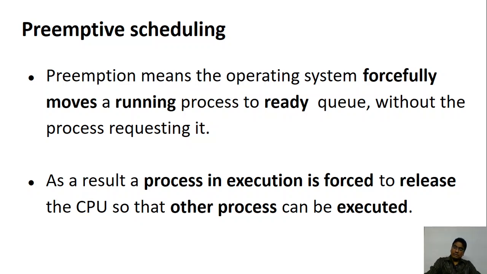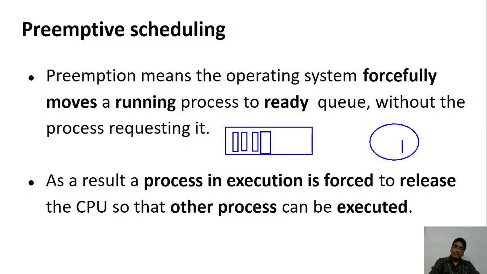Let's look at the diagram that we are familiar with. There will be a ready queue containing many processes. There will be this one resource that is very much required for us. And what is that resource? That is our CPU.